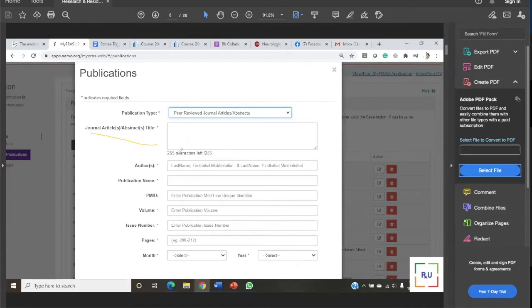Now before you add your authors list, just look at how they are telling you to write. Do not write anything. Okay, you are going to see last name, comma, first initial, dot, middle initial, dot, right? If you don't want to write the middle initial, that's okay, but at least you have to follow the format. Let's say the last name of someone is Shah, then he writes here Shah, comma, then there is a space. Can you see the space? Then the first name is, let's say, you, then they put you. After that, there is no space. It's a dot, right? And then if you don't want to put a middle name, then it's a comma.